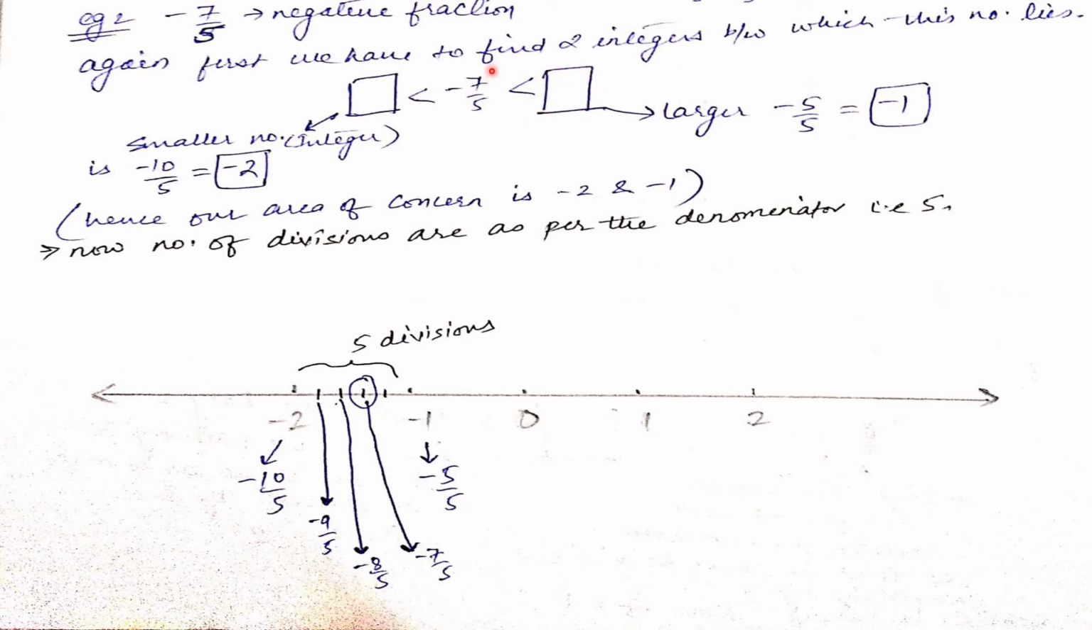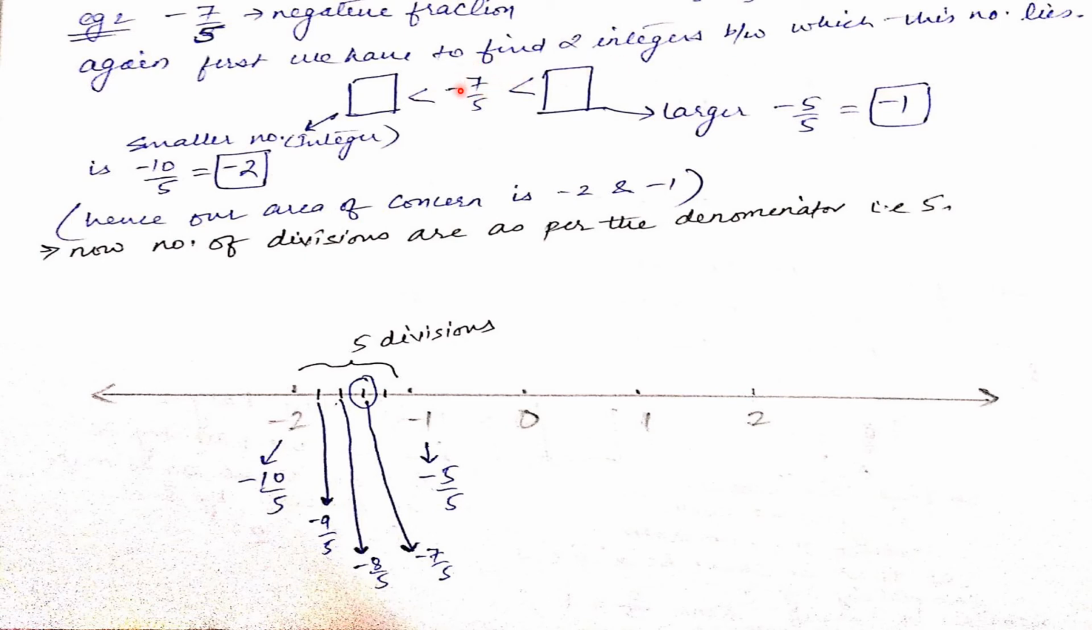For the larger integer, we have to increase the numerator such that it can be divided by 5, isn't it? So you know minus 6 is larger than minus 7 but not divisible by 5. Minus 5 is larger also, and we can see minus 5 upon 5 is minus 1, which is an integer. So here in the box, what will come? Minus 5 upon 5, which is minus 1, an integer.